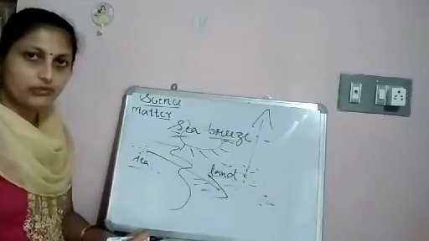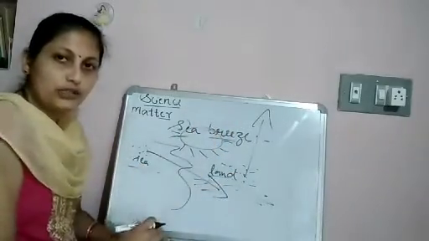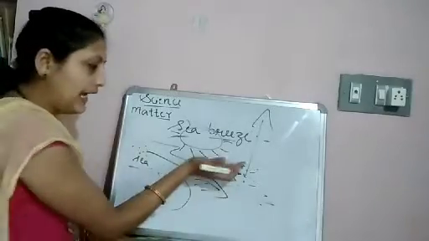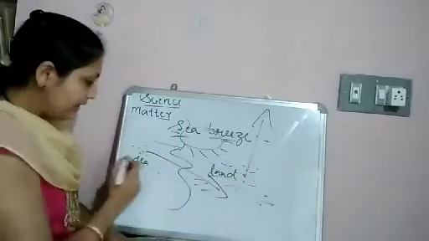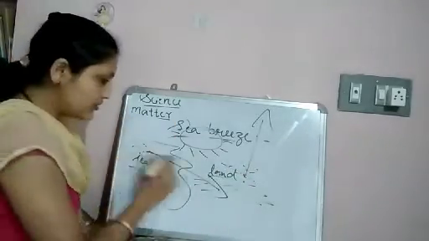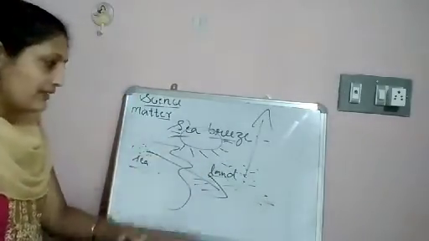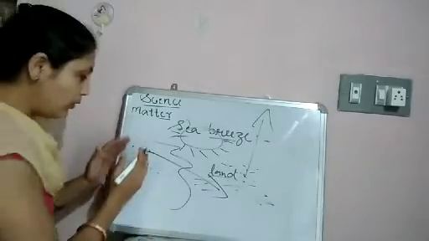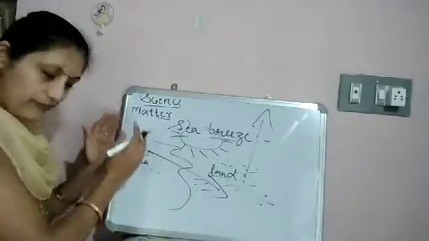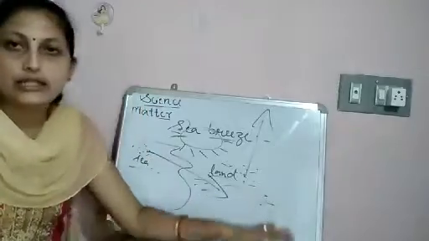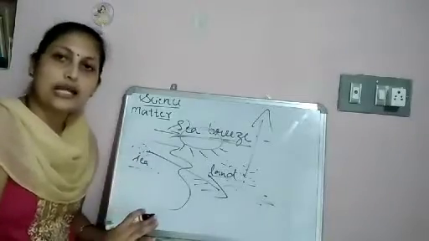During daytime, sunlight falls on both land and water, and the land heats up faster. So the air above the land also heats up faster. As it is lighter, it rises up, and the cooler air above the sea rushes to the land to occupy this place. As a result, the wind blows from sea to the land. This is called sea breeze.